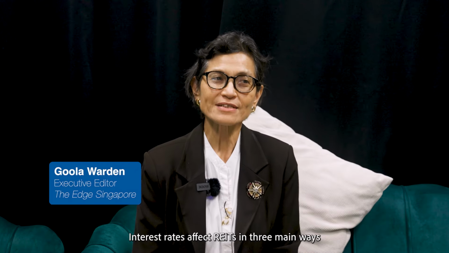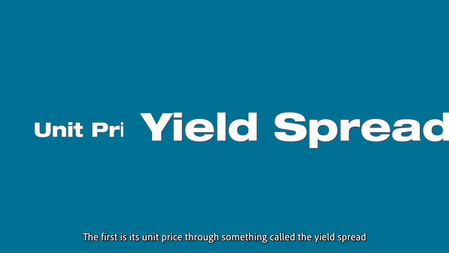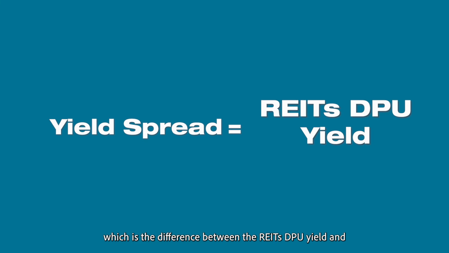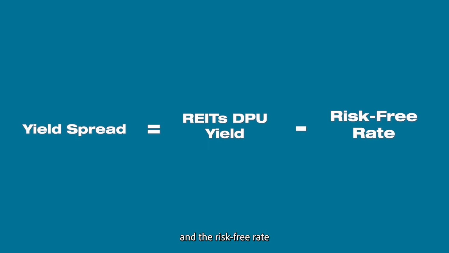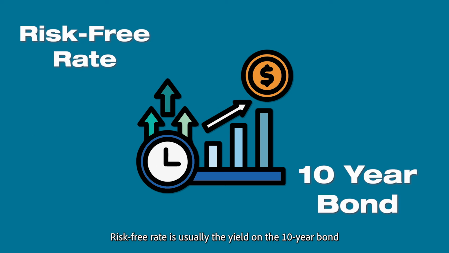Now back to 3 factors: interest rates, inflation, and government policies. Interest rates affect REITs in 3 main ways. The first is its unit price through something called the yield spread, which is the difference between the REIT's DPU yield and the risk-free rate. Risk-free rate is usually the yield on the 10-year bond.